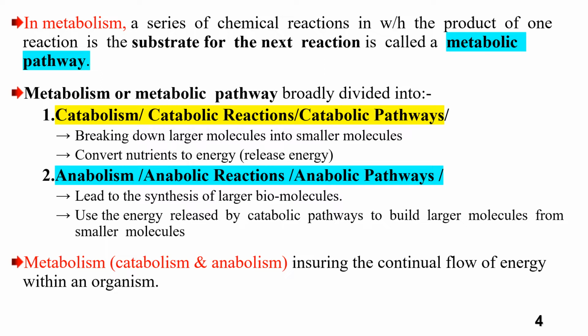The second one is anabolism. It's called anabolic reactions or anabolic pathways. This leads to synthesis of large biomolecules from the breakdown of smaller molecules. It uses energy released by catabolism, or catabolic pathways, to build large molecules from smaller molecules. For example, in anabolism, synthesis of large biochemicals is to synthesize carbohydrates from glucose, synthesize proteins from amino acids, synthesize lipids from glycerol and fatty acids.